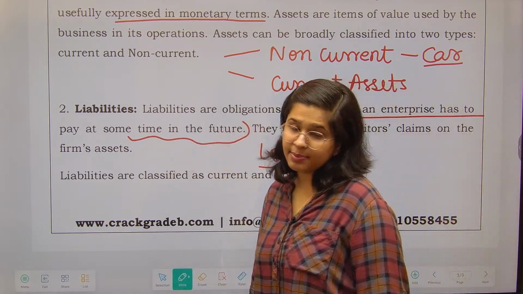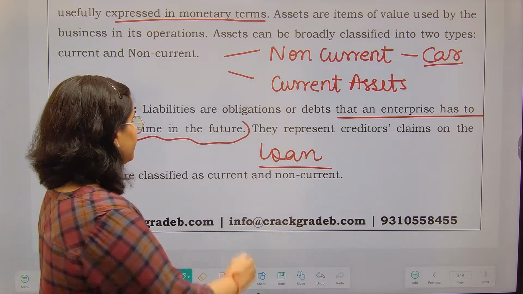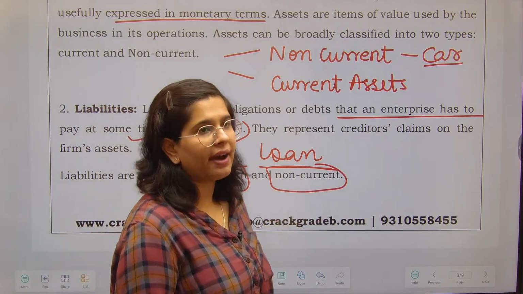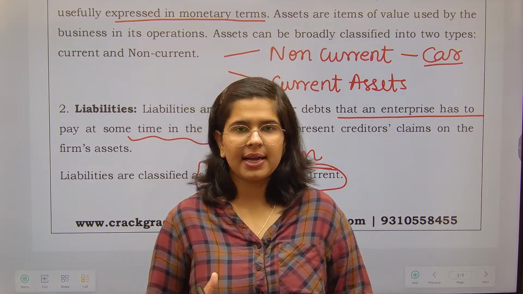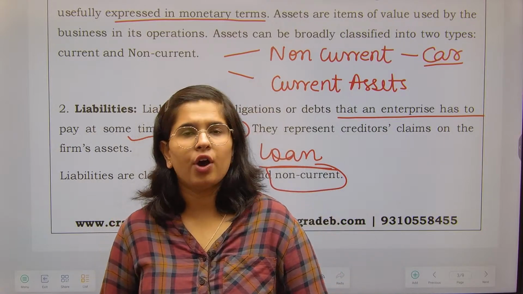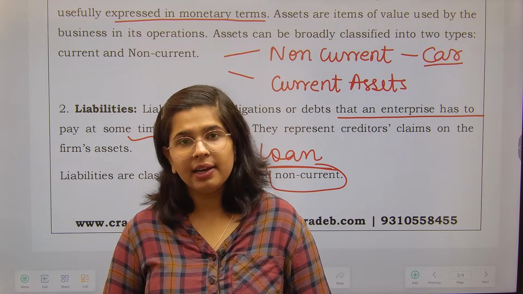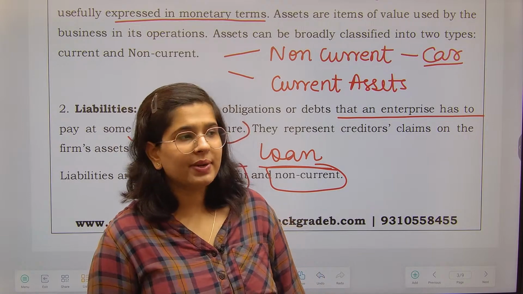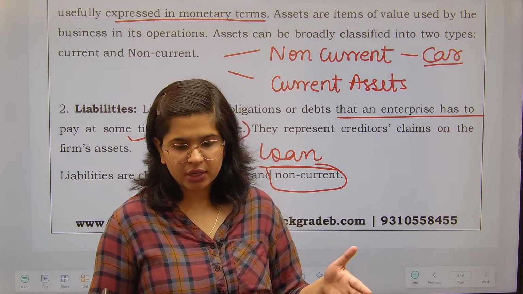Now liabilities, similarly like assets, can also be of two types: non-current as well as current. Non-current liabilities are those which I have to pay in a period of more than 12 months. ठीक है? Timing के हिसाब से. Like suppose bank loan. I have taken a bank loan for a period of 5 years. So this is going to be called my non-current liability. ठीक है? और current liabilities क्या होती हैं? Suppose I have purchased raw material for my business. I have a business of manufacturing biscuits.